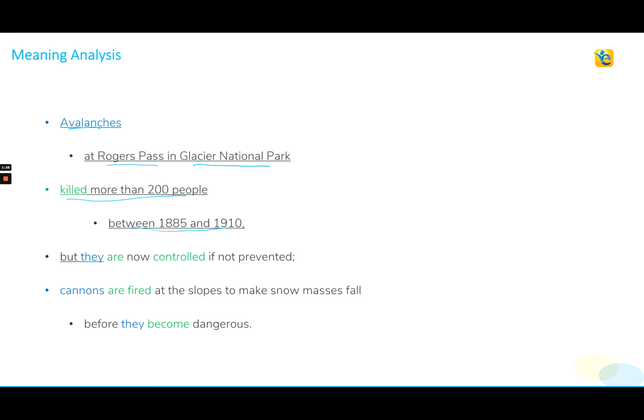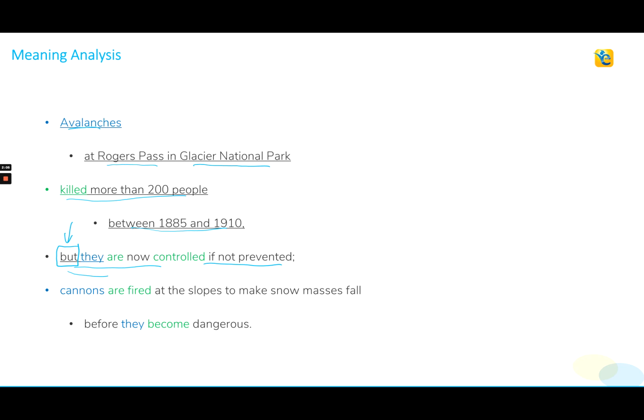Let's read further. "But they are now controlled if not prevented." Okay, so the sentence is trying to say here that the avalanches are now controlled if they cannot be stopped completely. And then we see this contrast expressing word here, but. So what is the contrast? Well, the contrast is that between 1885 and 1910, yes, avalanches at this particular place killed so many people, but now avalanches are controllable if not completely prevented.